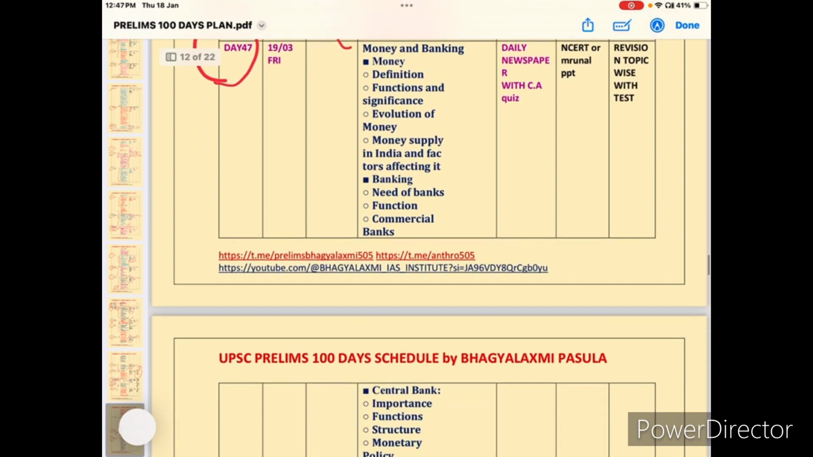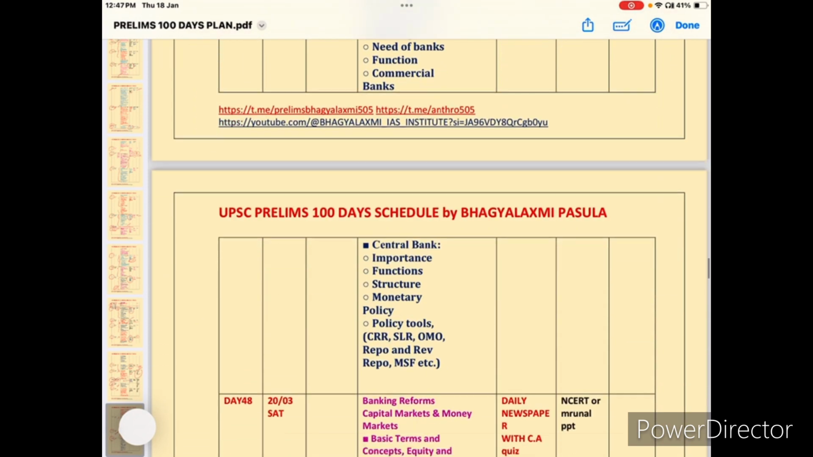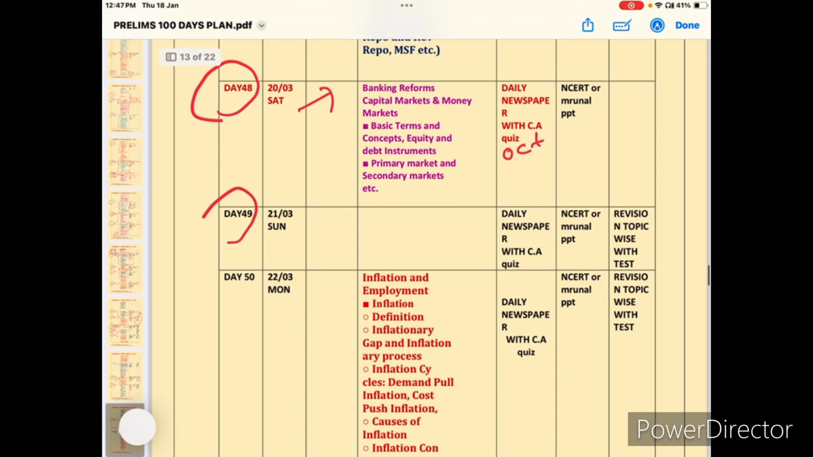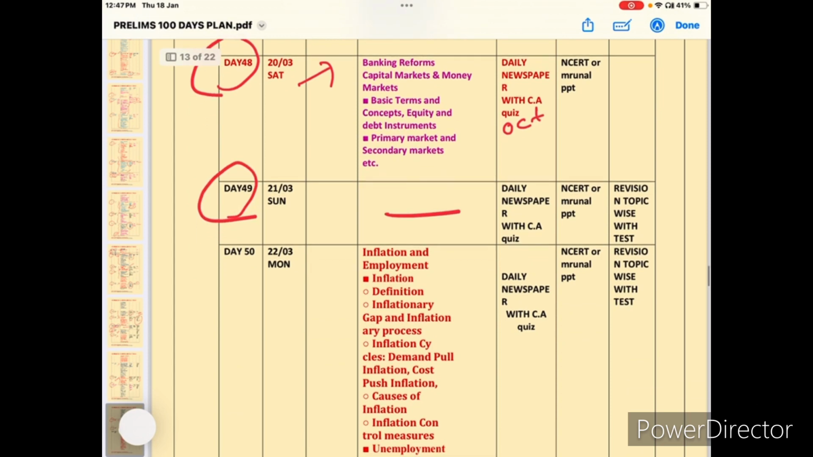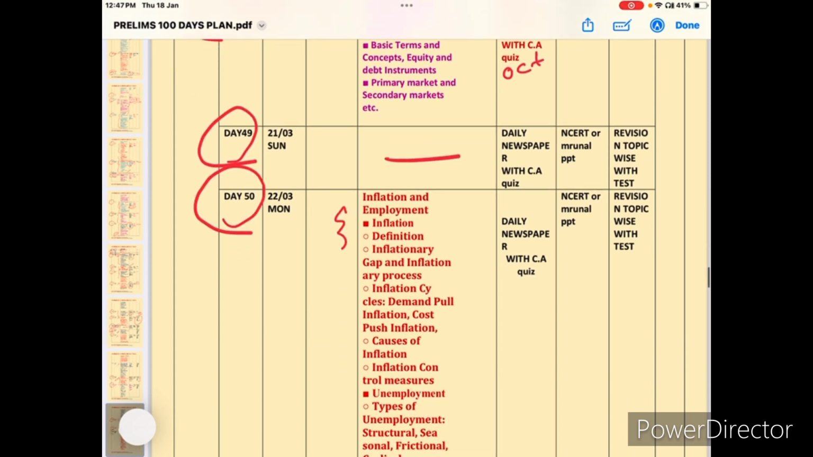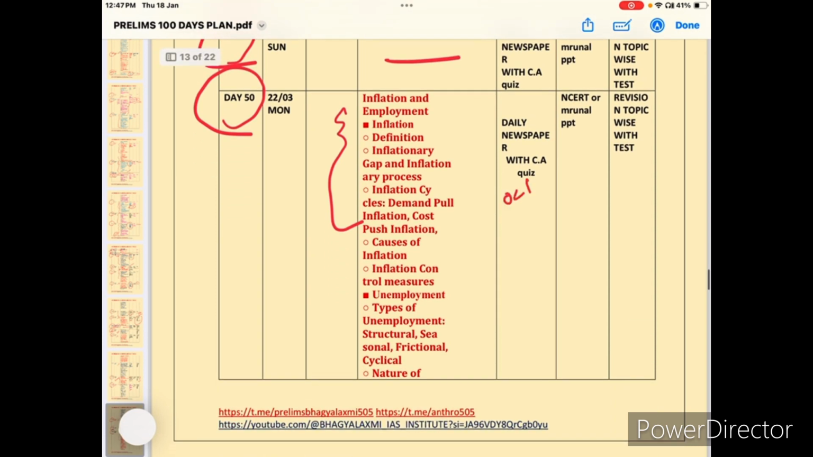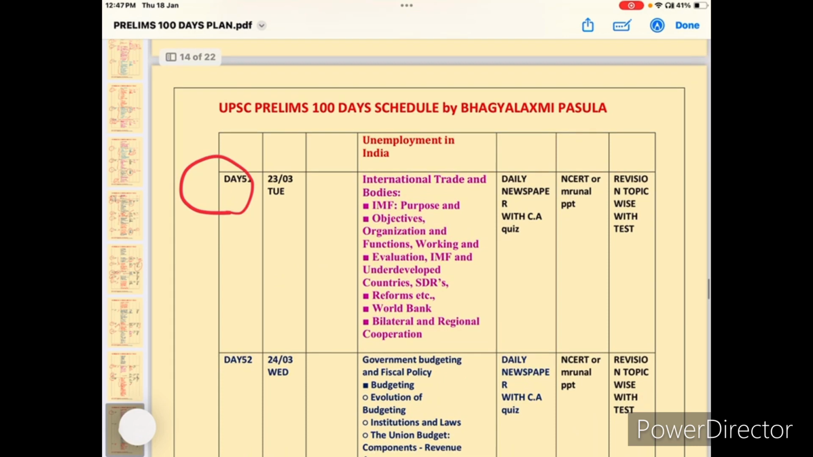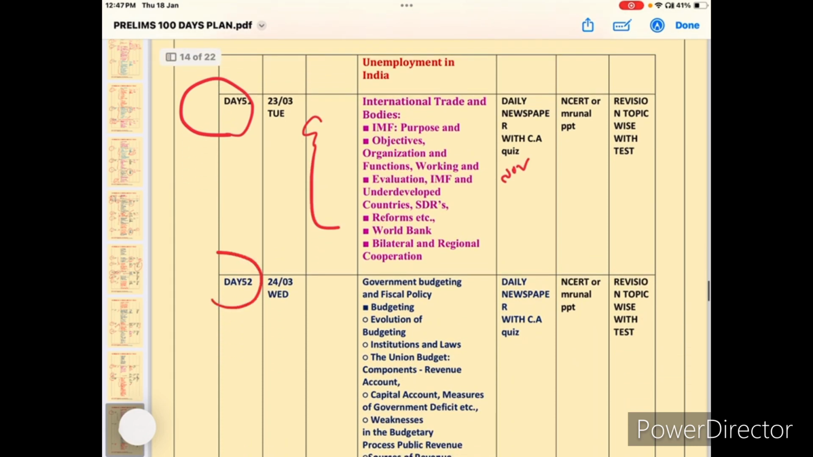Day 47, money banking, and October current affairs. And day 48, banking reforms, and at the same time October current affairs. Day 49, Sunday, you can read yourself. Day 50, inflation, okay, and October current affairs. Next, day 51, international trade, and November current affairs.